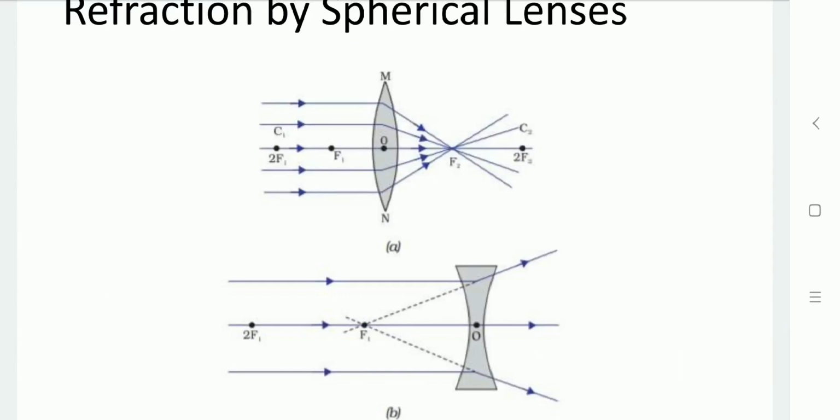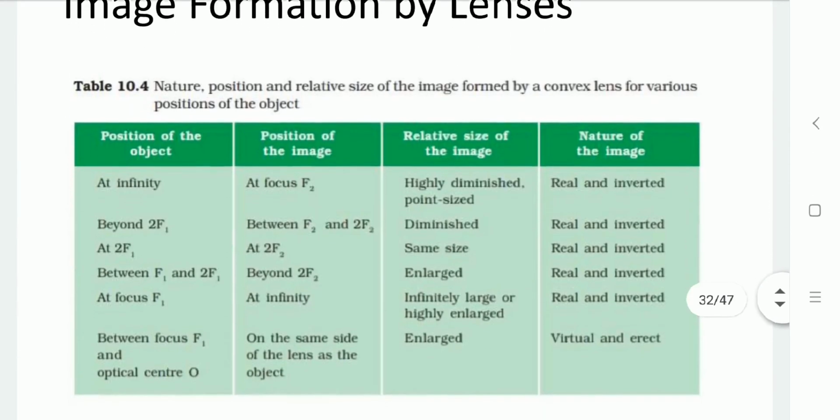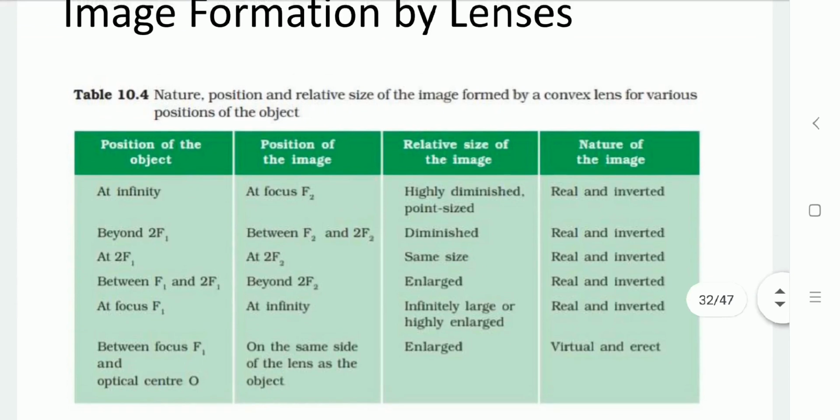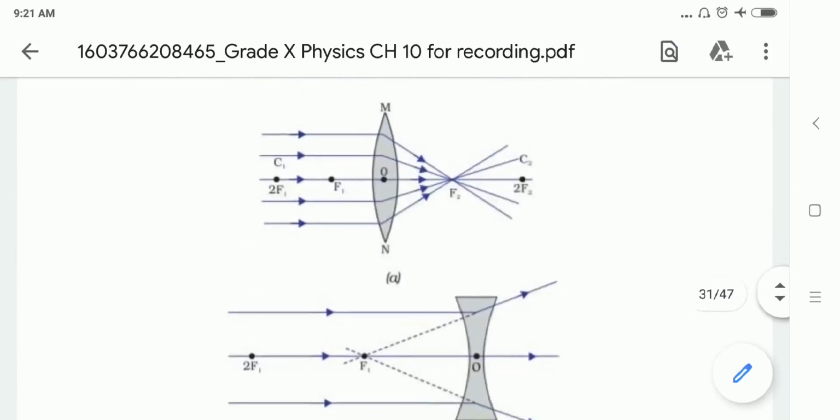If the object is beyond twice F2, then the image will form between F2 and twice F2, again with a smaller size, that is diminished, and the image will be real and inverted. If the object is at twice F1, as you can see in the diagram, then the image will form at twice F2. So the same size of image as the object, which will be real and inverted.